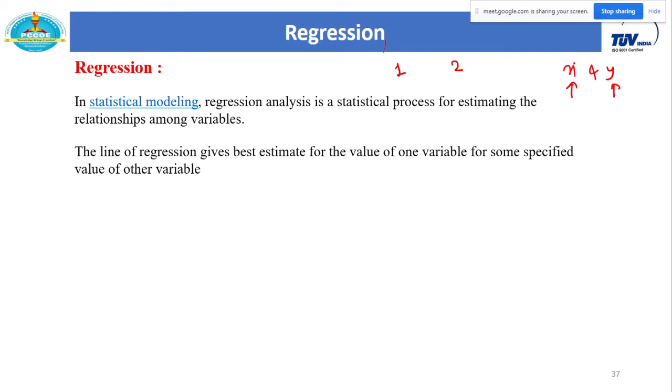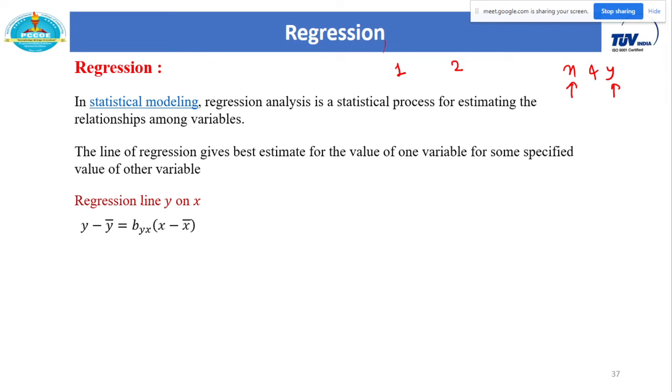To estimate the value of the second variable from the first variable, we generally prefer regression, and vice versa. Or simply you can say regression gives you the relationship between these two variables. From the previous topic we already checked how to identify a relationship between two variables, whether it is directly proportional or inversely proportional. Only in these two cases, using regression, you can calculate that relationship. And for that relationship we have two formulas.